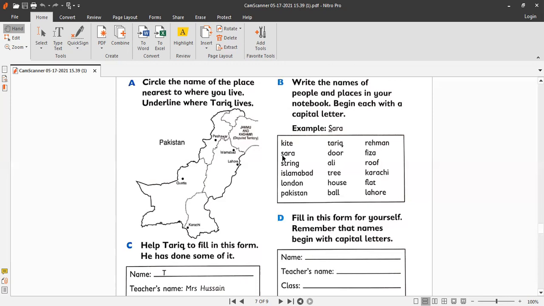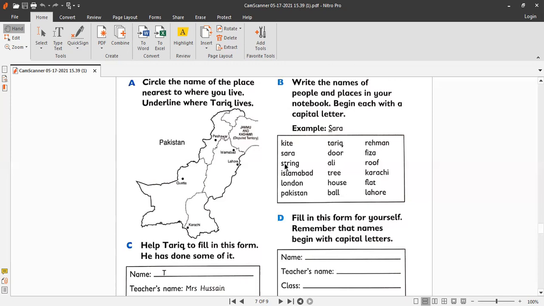Okay, so let's start doing this exercise. The first word here in the list is kite. Kite is a very simple noun, and it is not a special kind of kite, so you are not going to cross it out. Yes, for number 2, Sarah, it was done as an example, but you have to cross out the small letter and write capital S here.